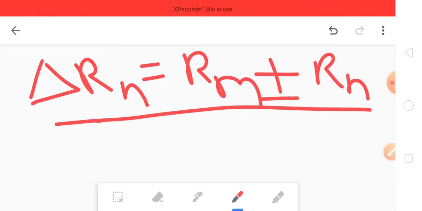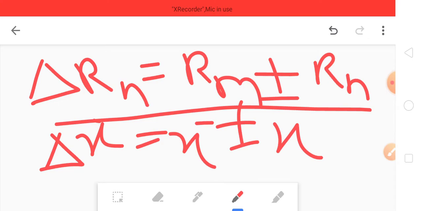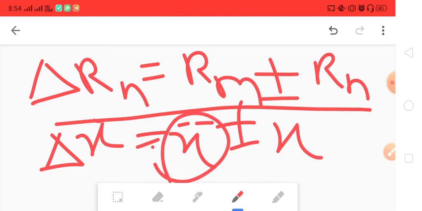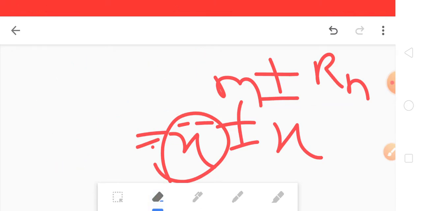If there is a question to find the absolute error, you can find it in this way. The representation is delta x equals x bar plus or minus x. Here there is a bar on top, which means it's the average. I hope it's clear.